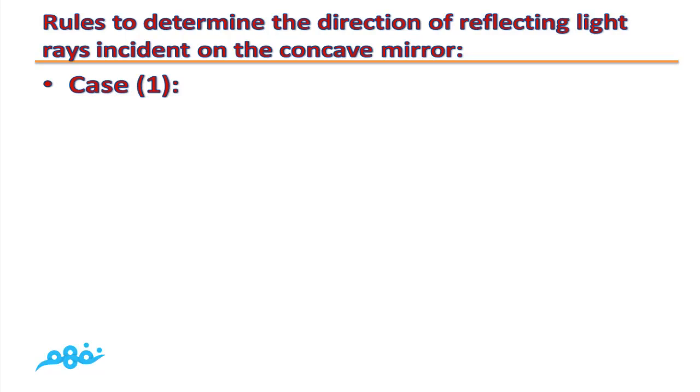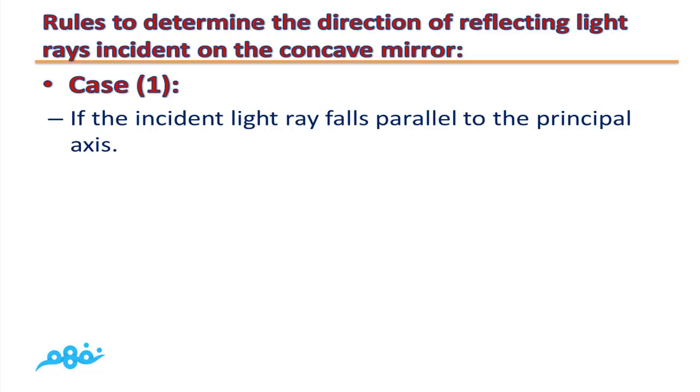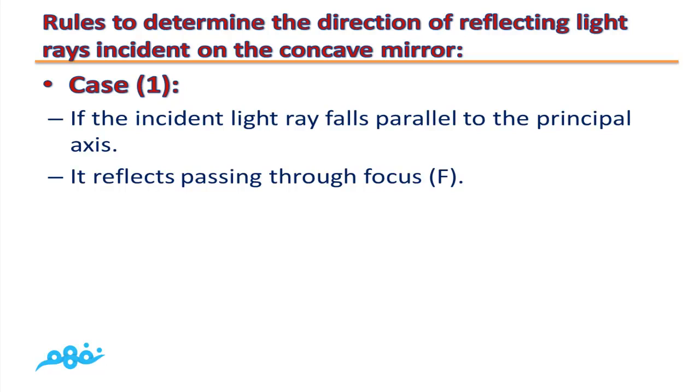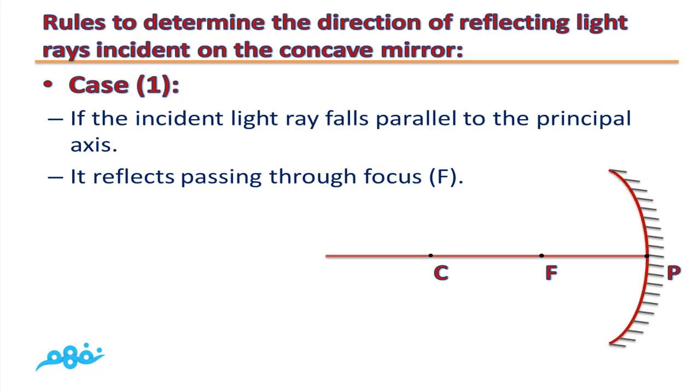Case 1. If the incident light ray falls parallel to the principal axis, it reflects passing through the focus. So if we have an incident light ray parallel to the principal axis, it reflects passing through the focus.